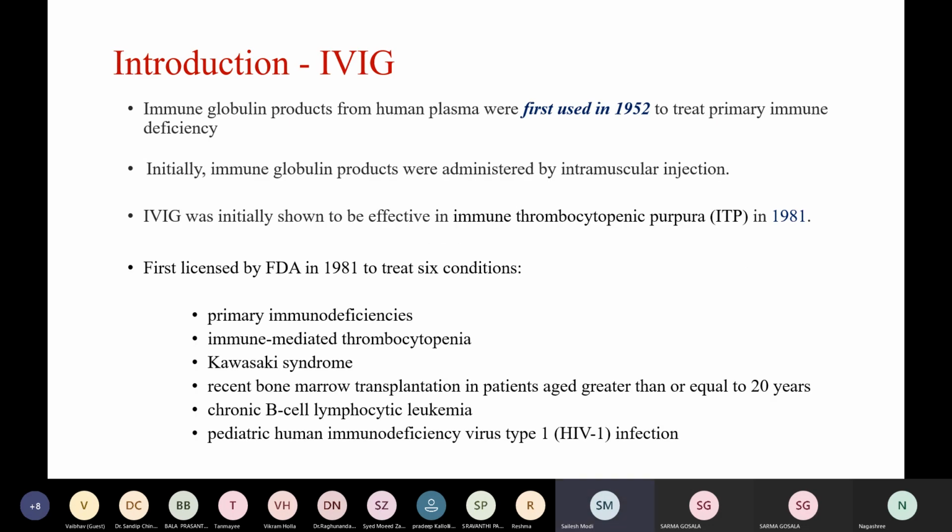Immune globulin products from human plasma were first used in 1952 to treat primary immune deficiency. Initially, these were administered by IM injection. Intravenous immunoglobulin was initially shown to be effective in immune thrombocytopenic purpura in 1981, and the FDA first licensed it to treat 6 conditions. These were primary immunodeficiencies, immune-mediated thrombocytopenia, Kawasaki syndrome, recent bone marrow transplantations in patients aged 20 years or more, chronic B-cell lymphocytic leukemia, and pediatric HIV infection.